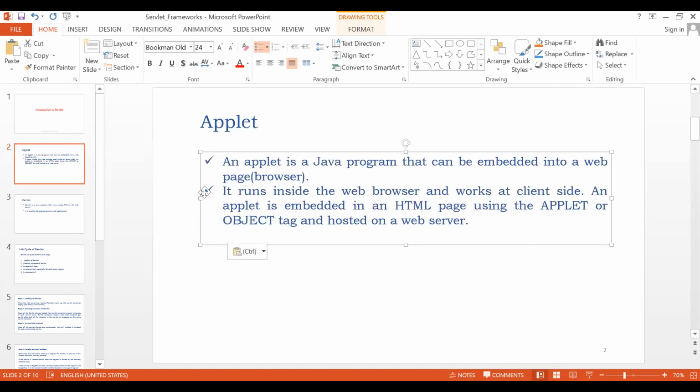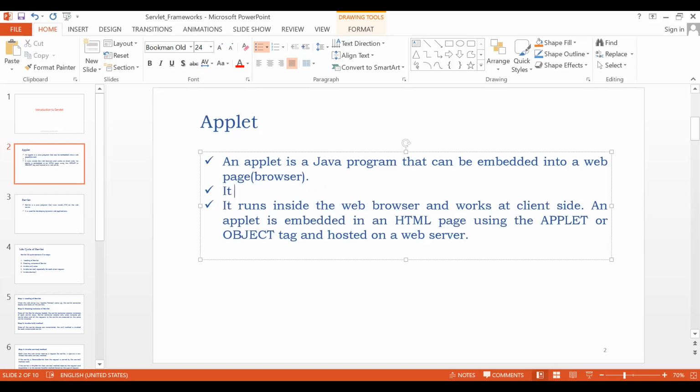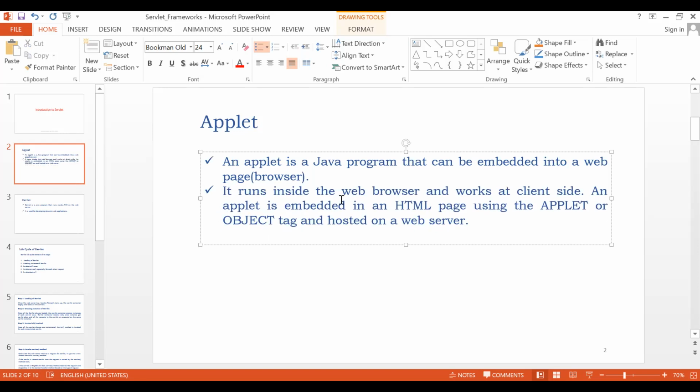Okay. This is about applet. An applet is a Java program that can be embedded into a web browser, and it runs at client side. It runs inside the web browser and works at client side only. An applet is embedded in an HTML page using the applet tag.